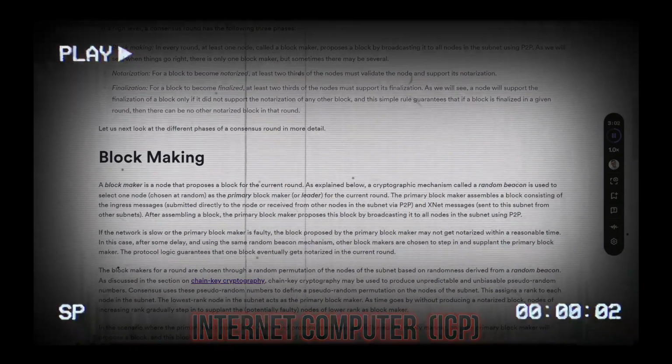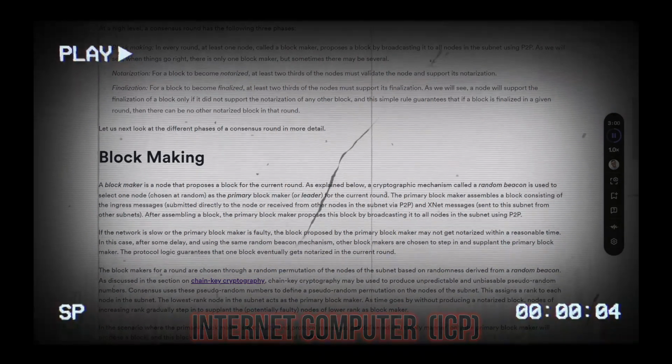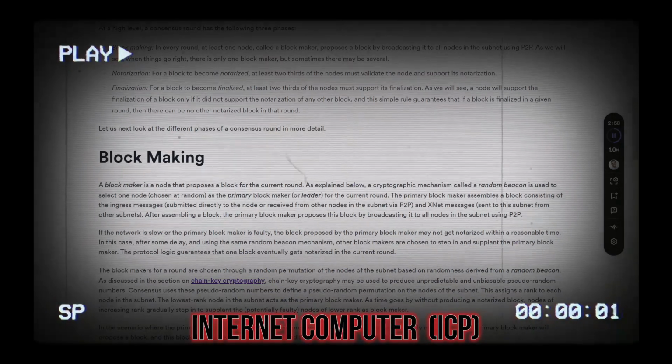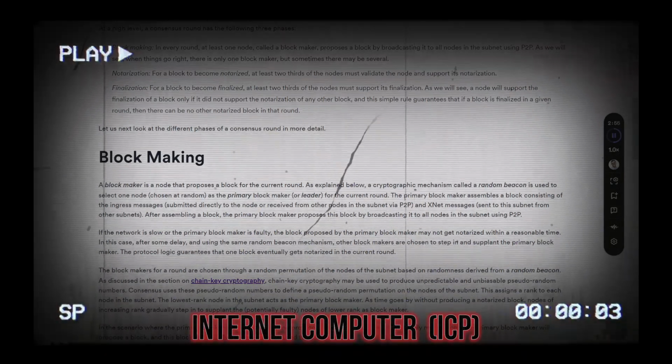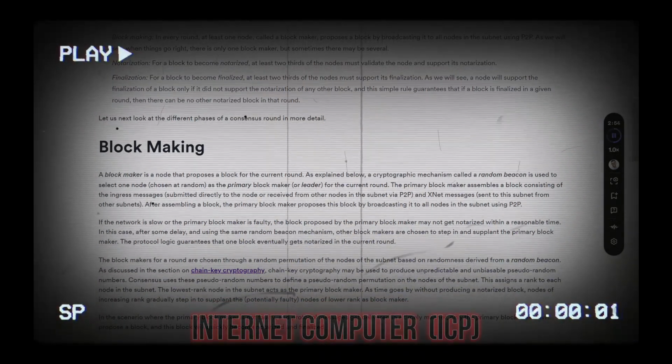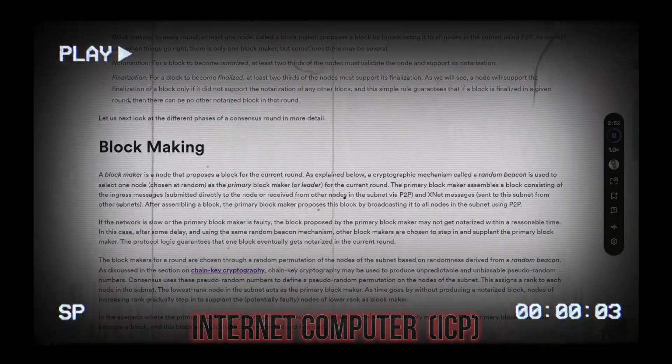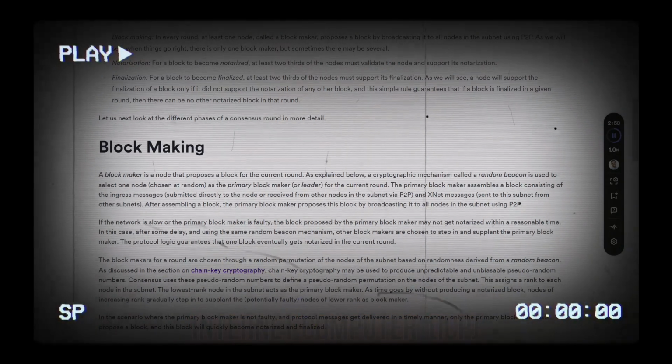As explained below, a cryptographic mechanism called a random beacon is used to select one node chosen at random as the primary block maker or leader for the current round. The primary block maker assembles a block consisting of the ingress messages submitted directly to the node or received from other nodes in the subnet via peer-to-peer, and XNet messages sent to this subnet from other subnets.